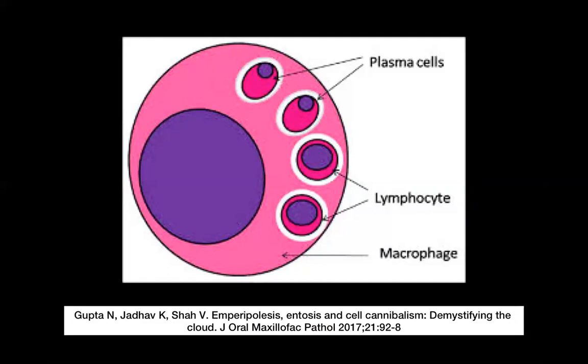If you want to confirm that it is in fact this entity, you can perform an S100 immunostain. Keep in mind that we have already spoken about S100 when we spoke about schwannomas, because schwannomas are also S100 positive. And we also said that the sustentacular cells of a paraganglioma are S100 positive. You're always told that an immunostain is not specific. There is no specific immunostain which will immediately help you reach the diagnosis. So immunostains are always interpreted in the context of histology, and they are interpreted differently at different sites. That's something to keep in mind.